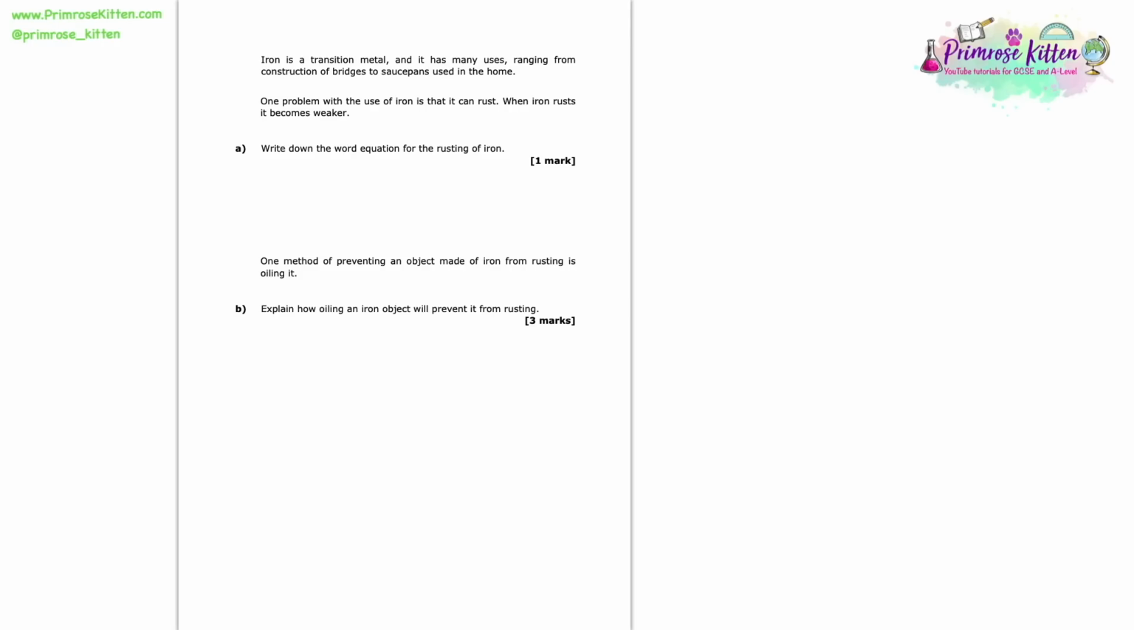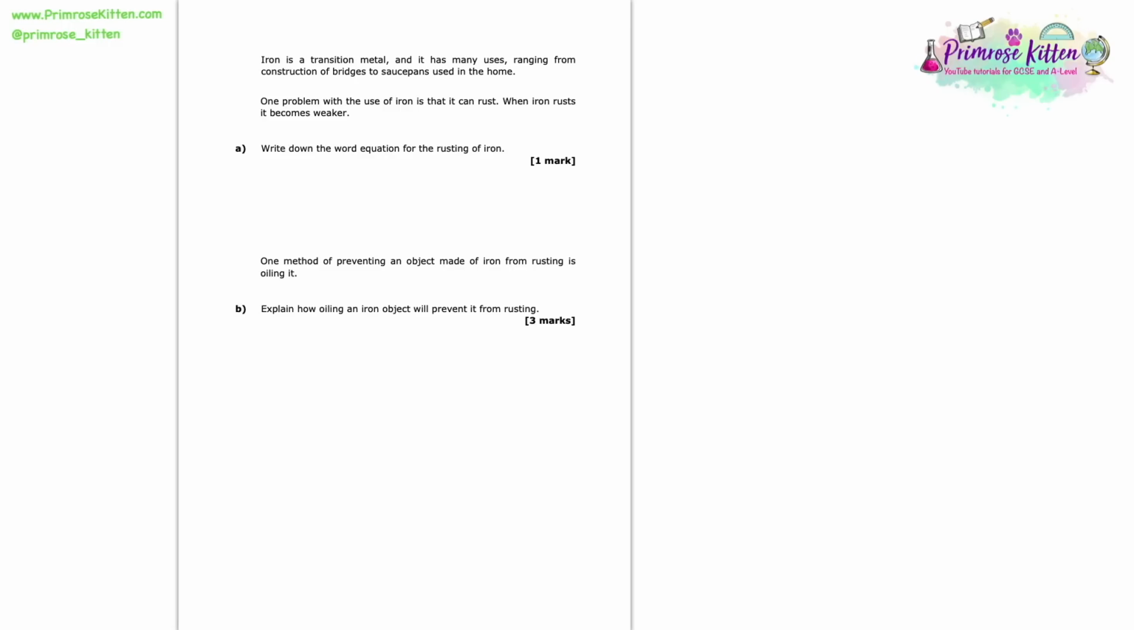Iron is a transition metal and it has many uses, ranging from the construction of bridges to saucepans used in the home. One problem with the use of iron is that it can rust, and when iron rusts, it becomes weaker. Here we're asked to write down the word equation for the rusting of iron.